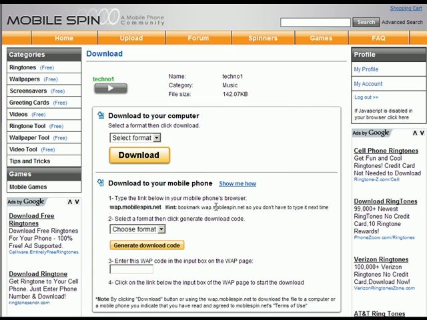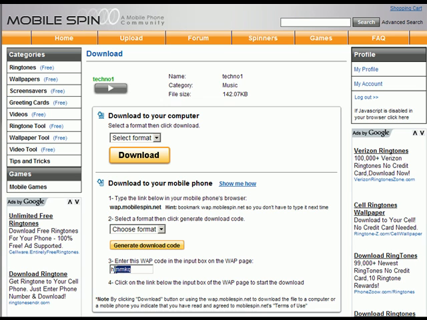Open the mobile browser on your phone. Type wap.mobilespin.net. When the MobileSpin WAP page opens, it will prompt you for a WAP code. In order to get the correct WAP code, you will need to select the format for your ringtone here. Then click Generate Download Code.